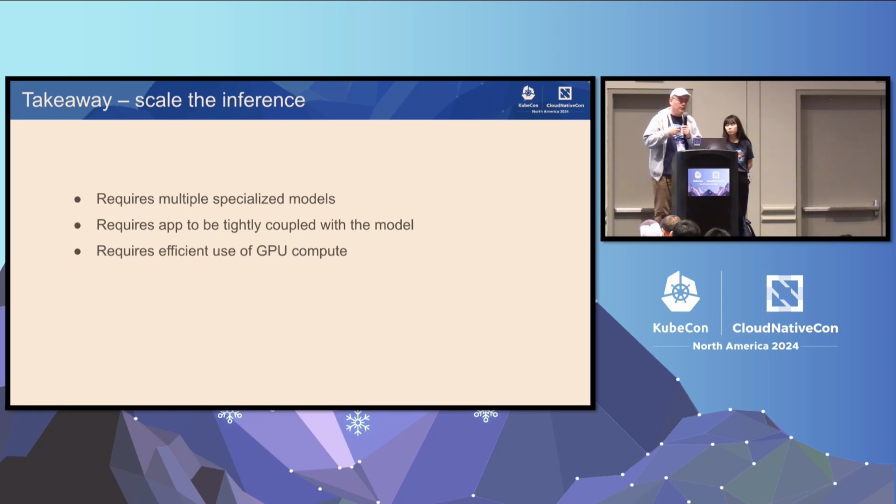Once we have done this demo, the takeaway for this demo really is that for an agentic system, you really need multiple specialized models. You need applications to be tightly coupled with the models. Not just any application that's going to work for OpenAI. It's that I'm going to write an application specifically for this model, for Llama 3.2, but not necessarily working for Llama 3.1, because the prompt structure is different, right? The models are different. Or the model that's going to work for Qianwen 2.5, which is a Chinese-trained model that understands that language much better, right?